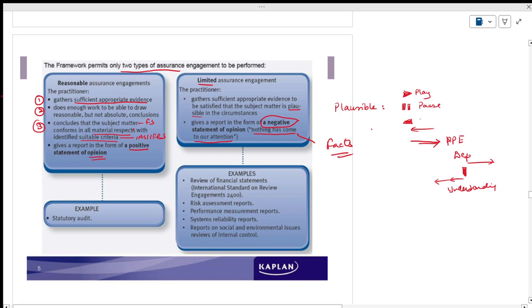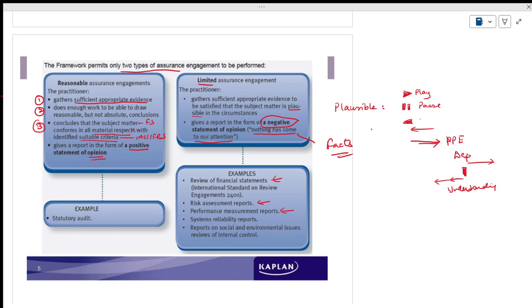For example, there will be problems in financial statements, risk assessment reports, performance measurement reports, performance measures in terms of outputs, sales, non-financial factors and financial factors. You are talking about systems reliability reports in terms of procedures and internal controls. If reliability is less, then you will put a question mark there.